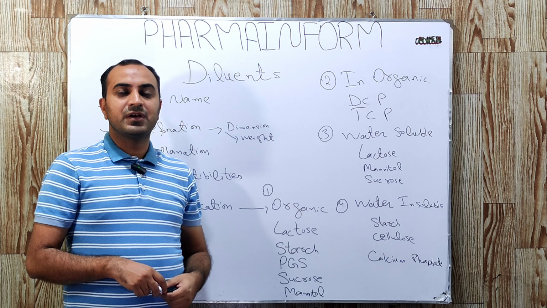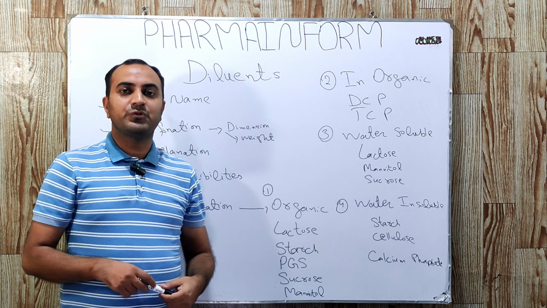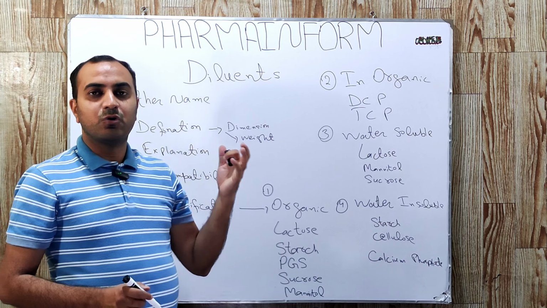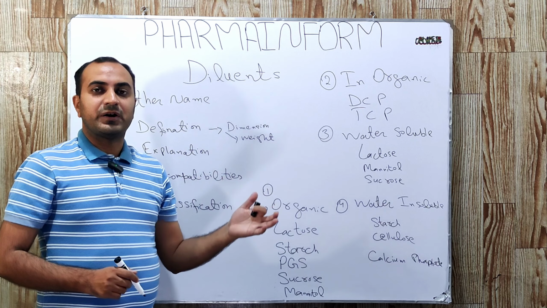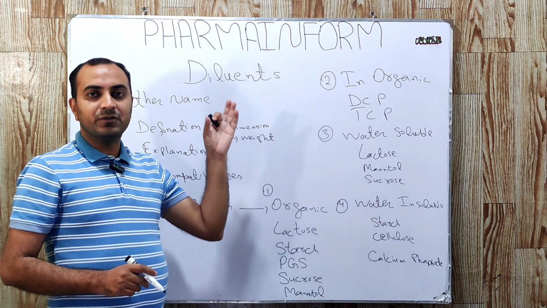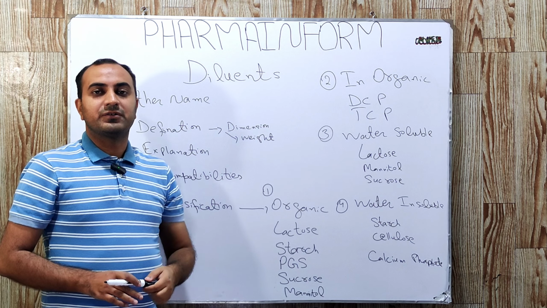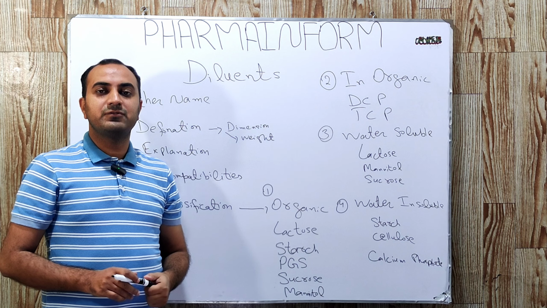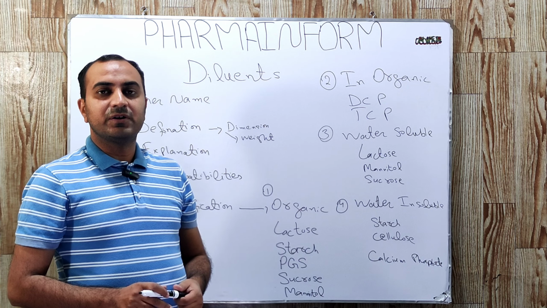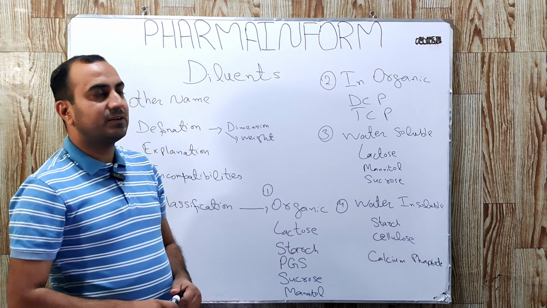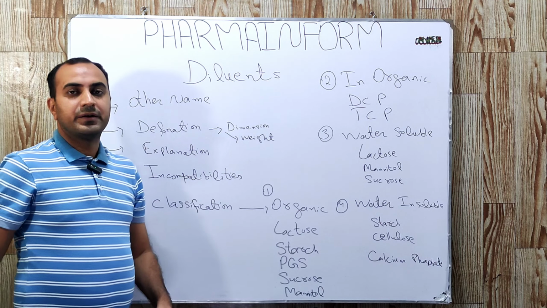When the question "What are fillers?" is asked, most students are not aware of fillers or bulking agents, even though they are aware of diluents. So diluent has three names: one is filler, another is bulking agent, and the third is diluent.